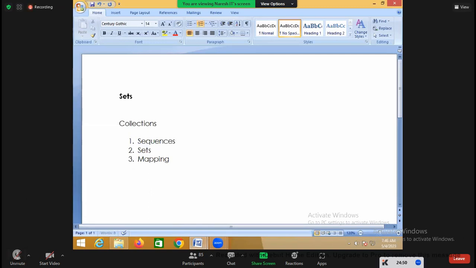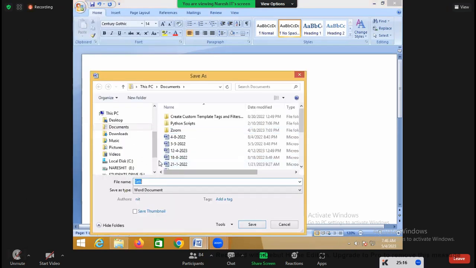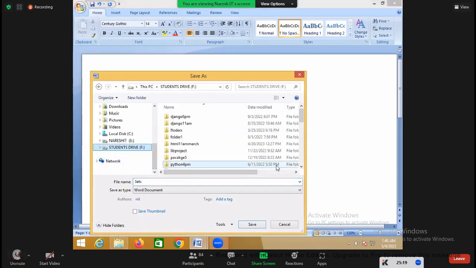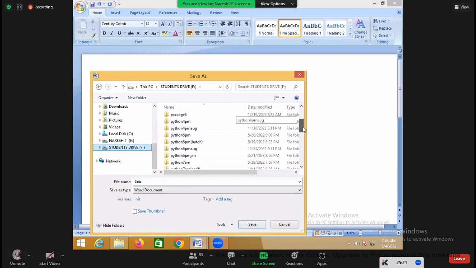Next we'll talk about sets and then mapping, and again we'll come back to the sequences, and then we'll learn what bytes, byte array and string are. So I'm talking about sets here. I think you know it. Sets are derived from mathematics. Mathematical sets only.